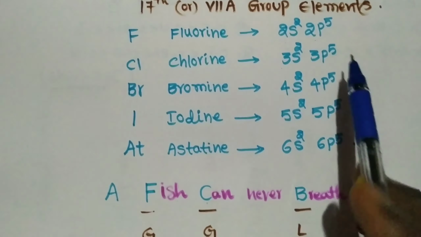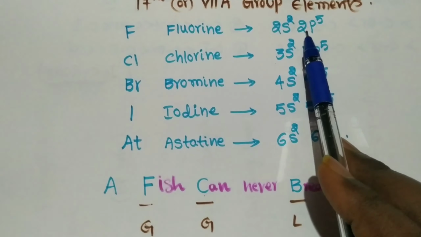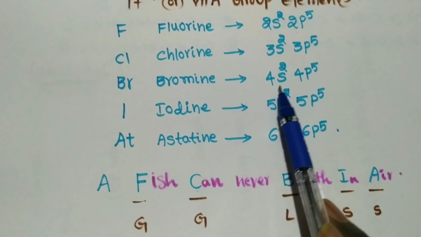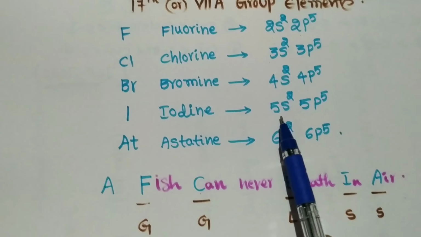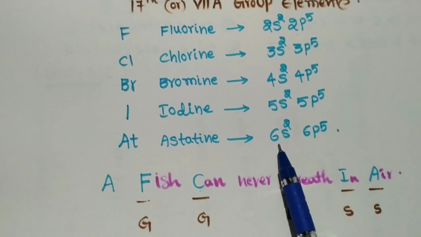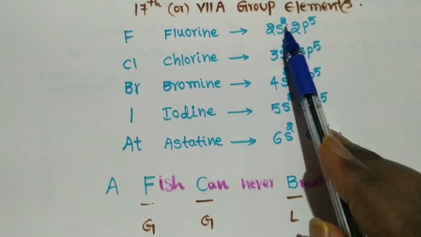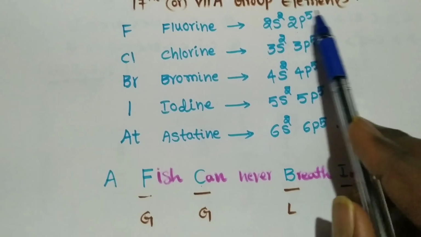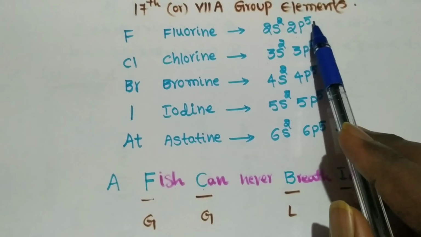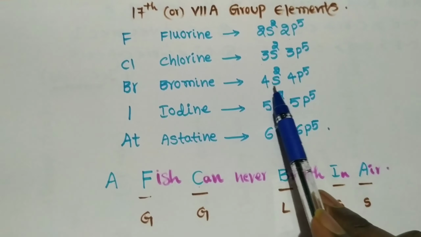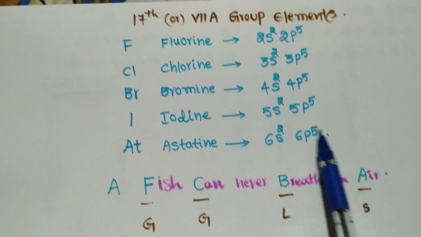Here, this 2 is the period number of fluorine, 3 is the period number of chlorine, 4 of bromine, 5 of iodine, 6 of astatine. The electron number in 2s2 2p5 is 5 plus 2, that is 7, which is the group number. All are 5 plus 2.